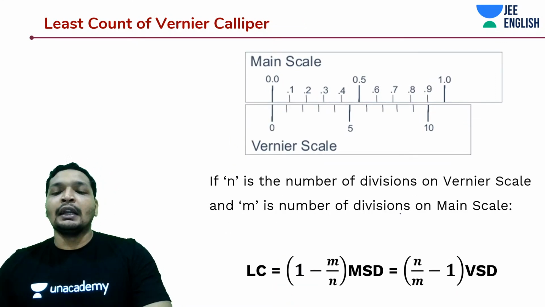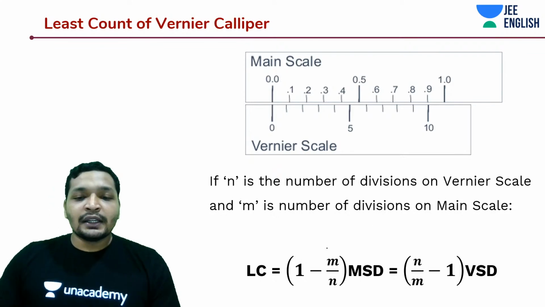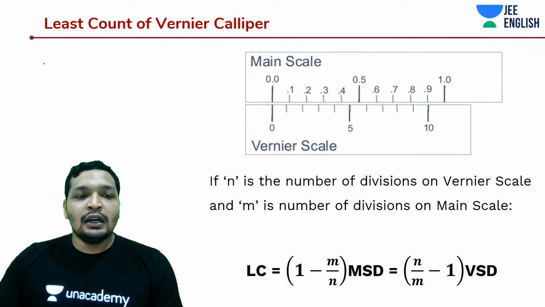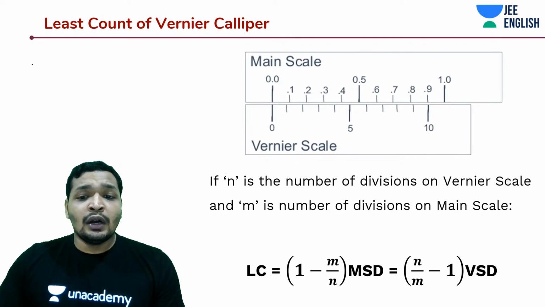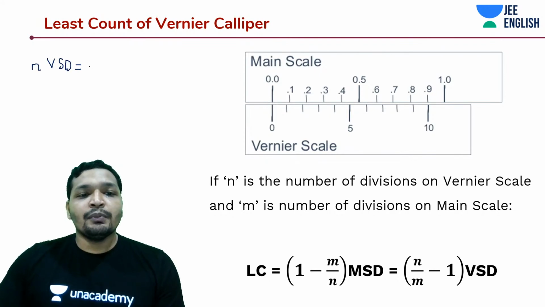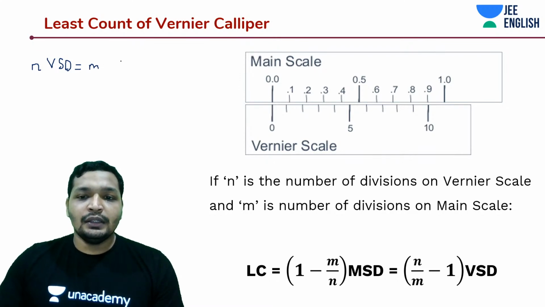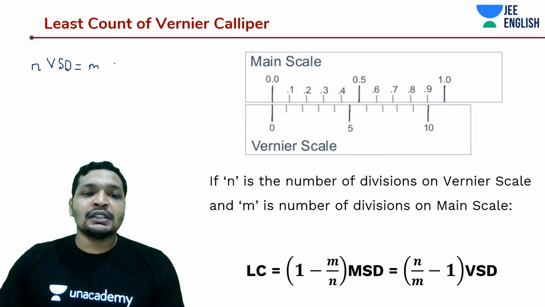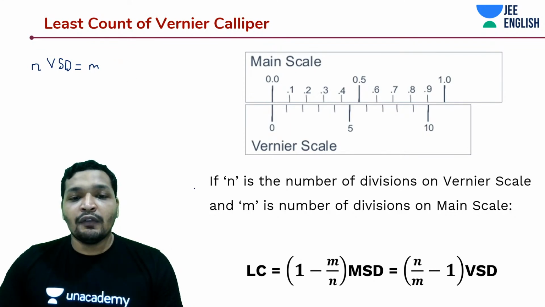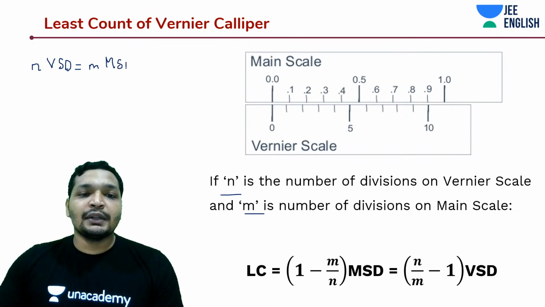Okay, and this can also be written as follows. We know that n Vernier scale divisions equal m main scale divisions. So if n divisions on your Vernier scale coincide with m divisions on the main scale, then this can be written this way.